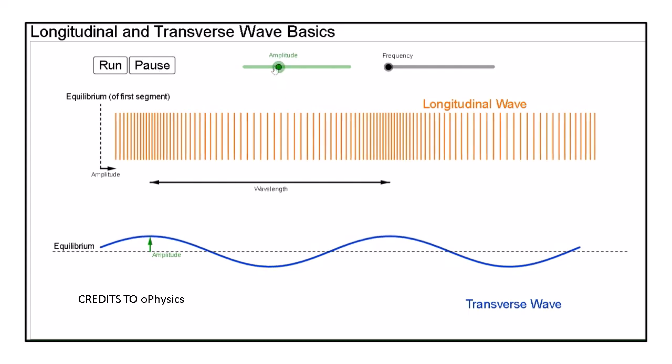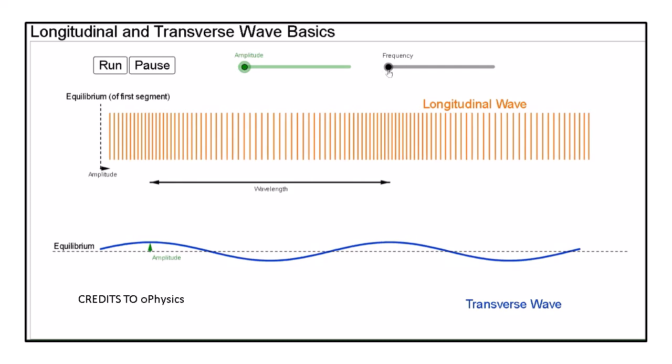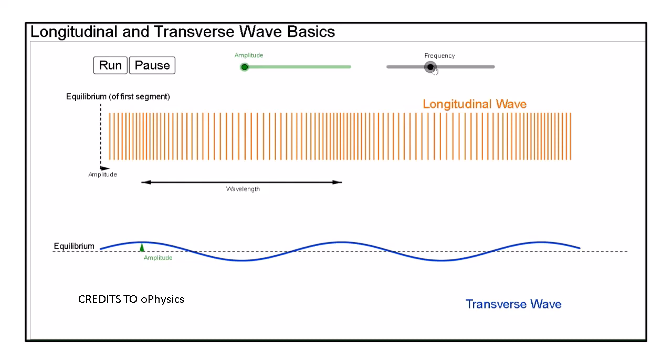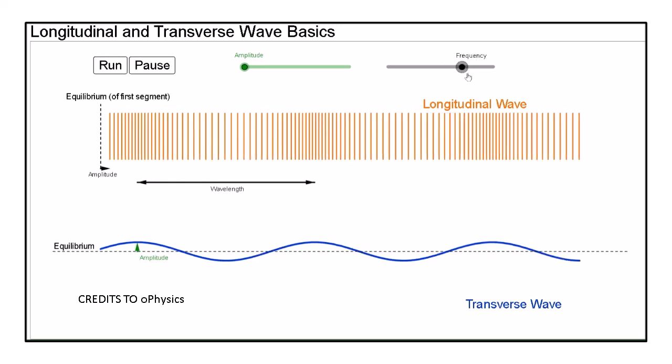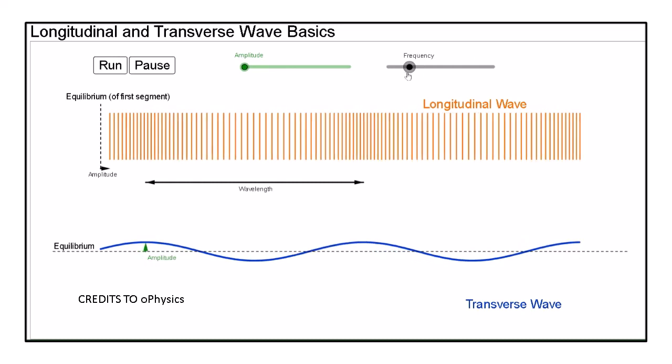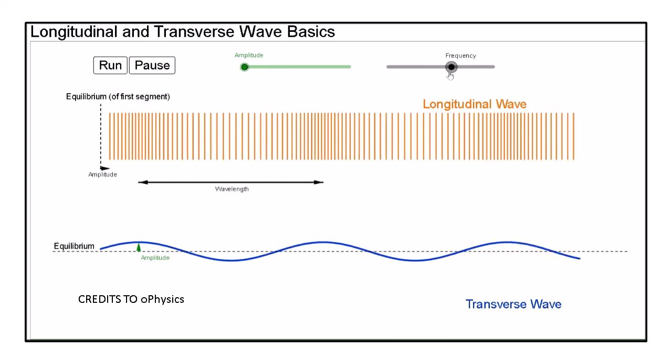A similar sort of change I will bring in the frequency slider, and now again you will have to observe what happens in both of these waves. So this is the frequency slider, and please observe now what is happening here in the longitudinal as well as in the transverse wave.